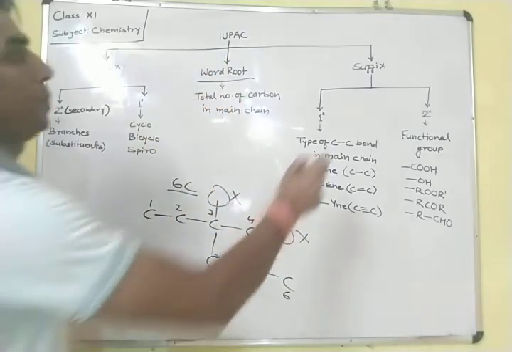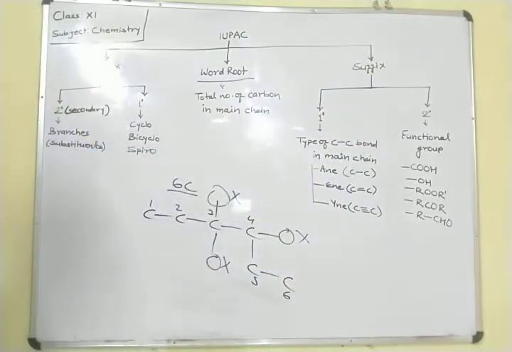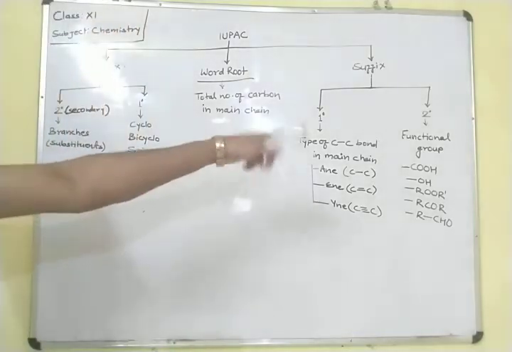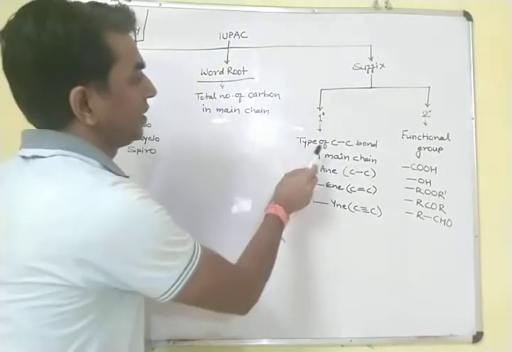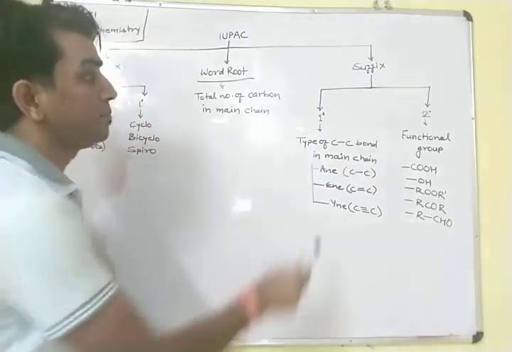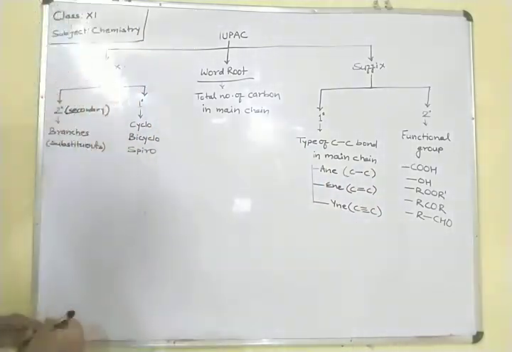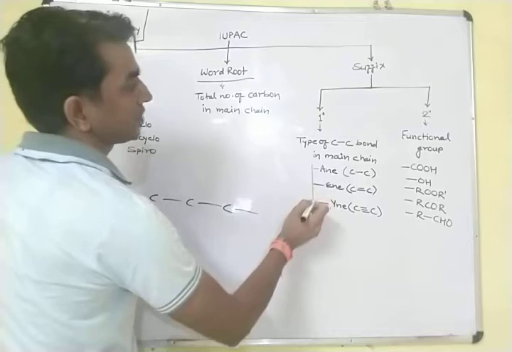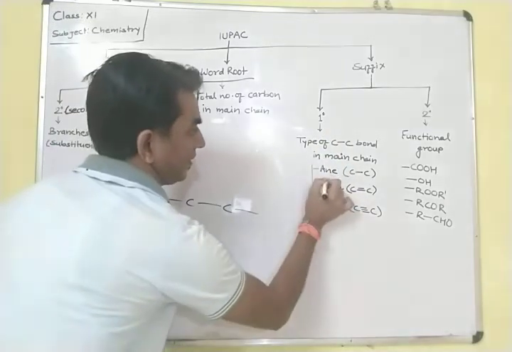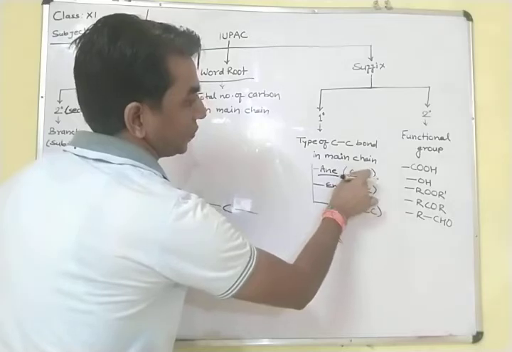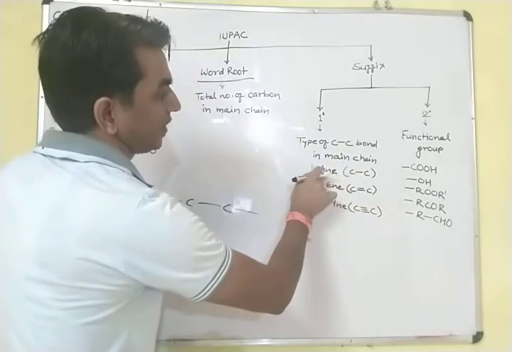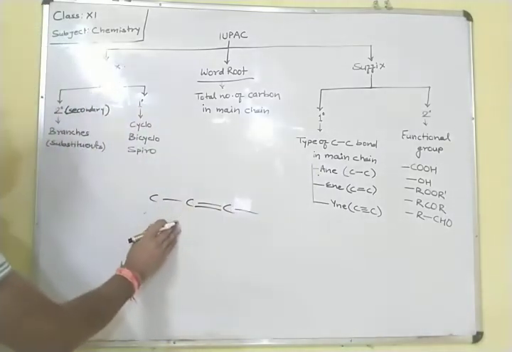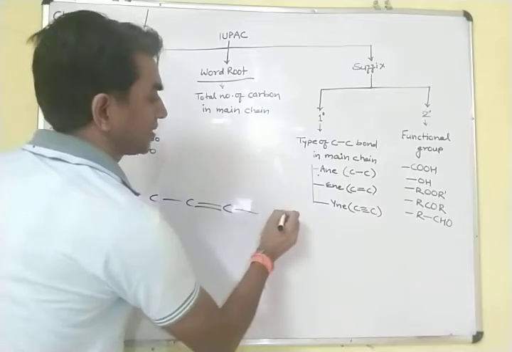Next, in the suffix, it is also made up of primary and secondary. In the primary it is the type of carbon-carbon bond in the main chain. If all the carbons are connected by single bonds, we write the suffix ane. If the carbon main chain contains a double bond, we write ene as a suffix.